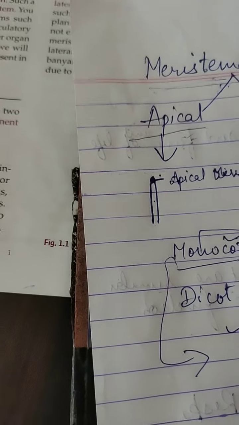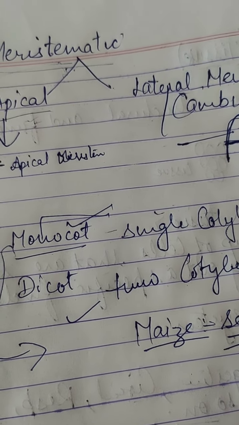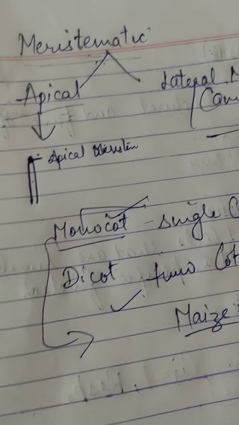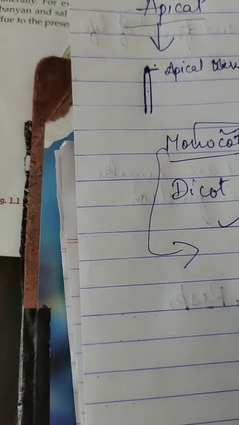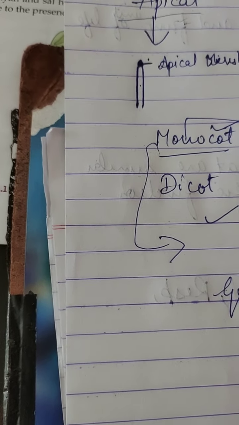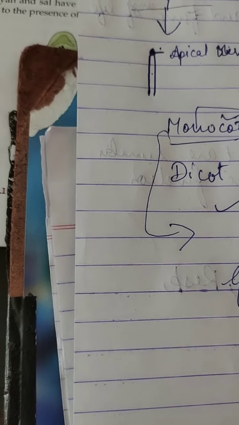Maize seed, I think you all have seen the seed of maize. When we break it, it cannot divide into two equal halves. But when we break a gram seed or bean seed, it can easily break into two equal halves.